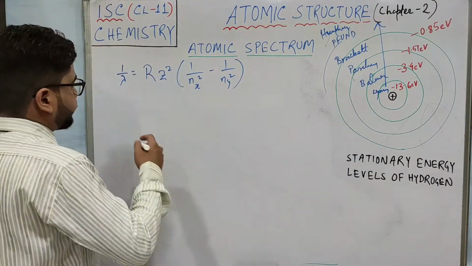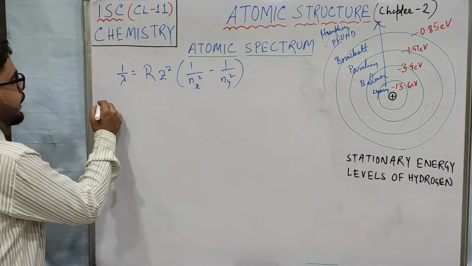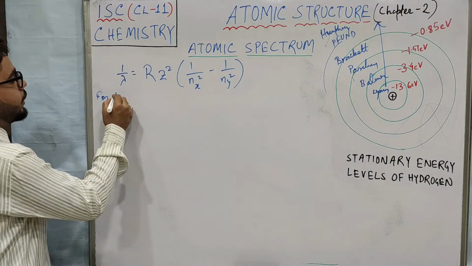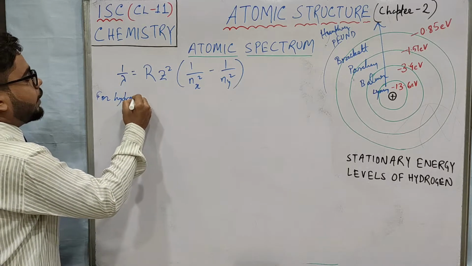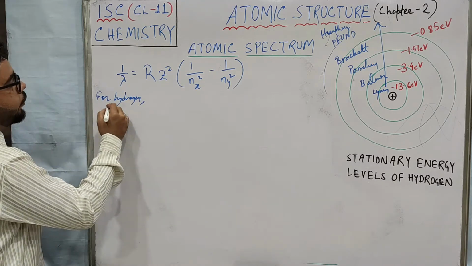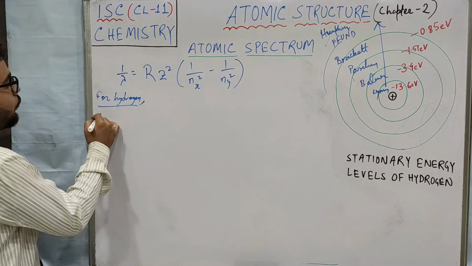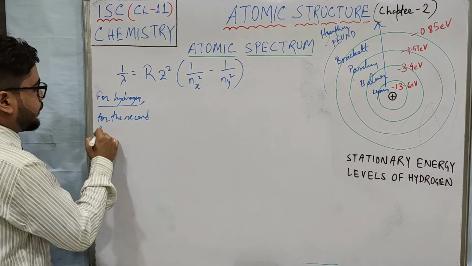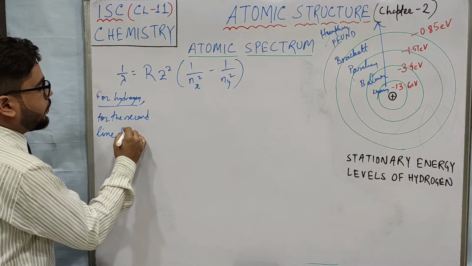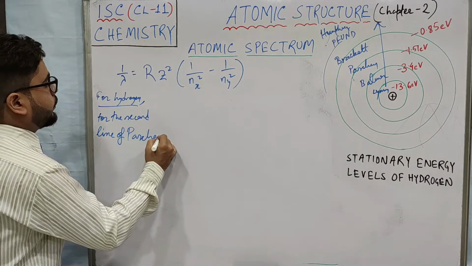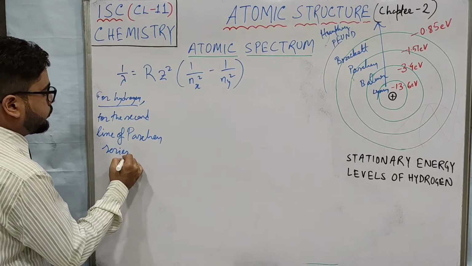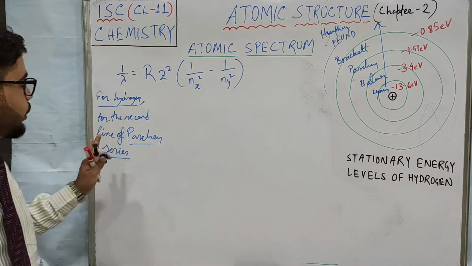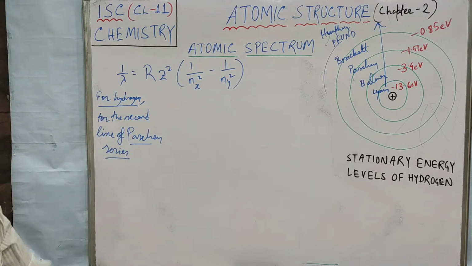Okay. So I am giving you an example for the hydrogen atom only. Say for hydrogen atom, calculate the wavelength or the transition for the second line of Paschen series. In the question the terms will be used like this, for the second line of Paschen series.